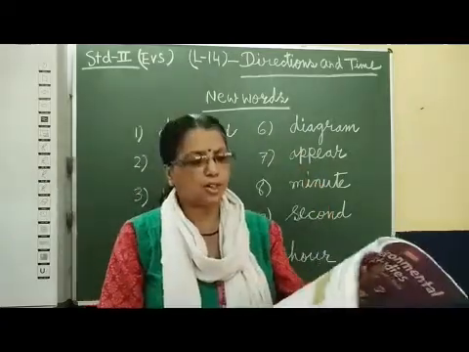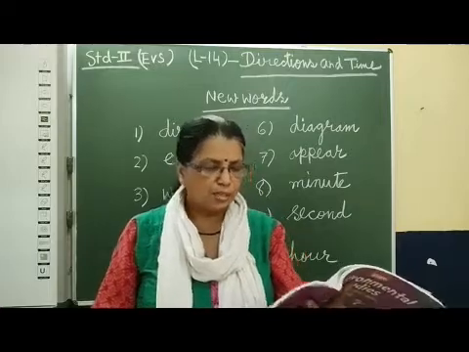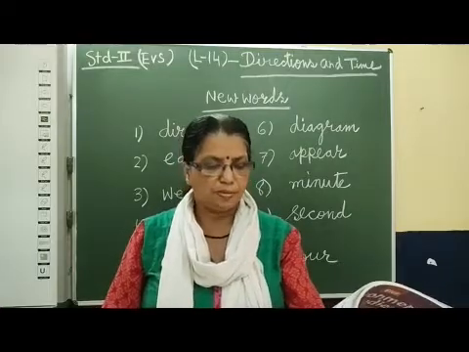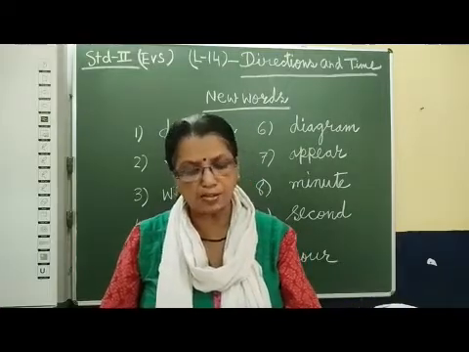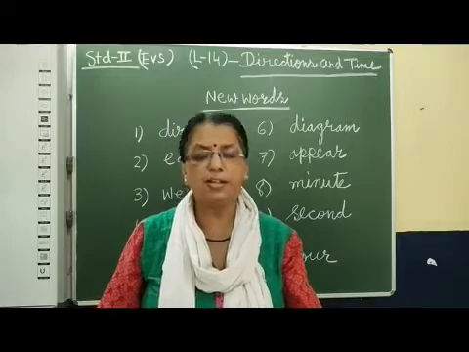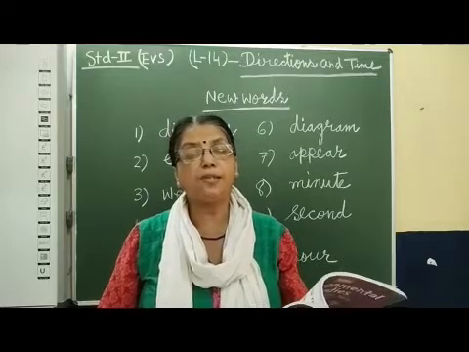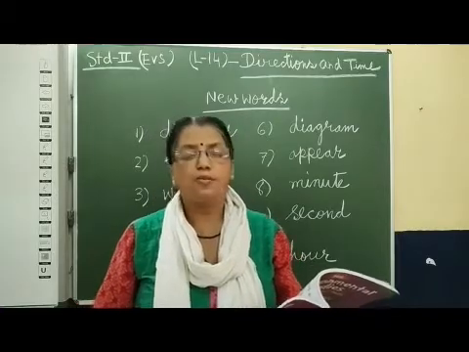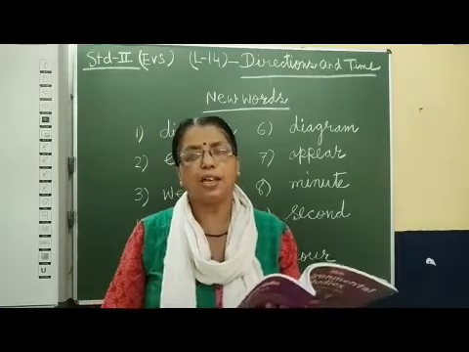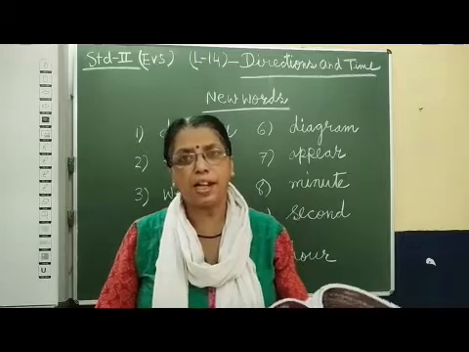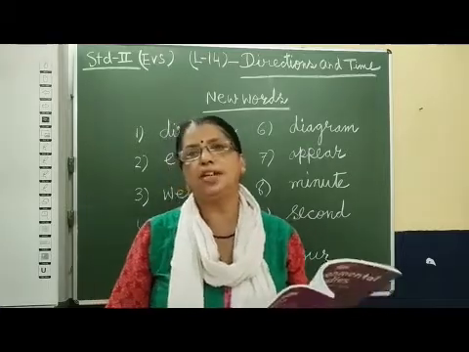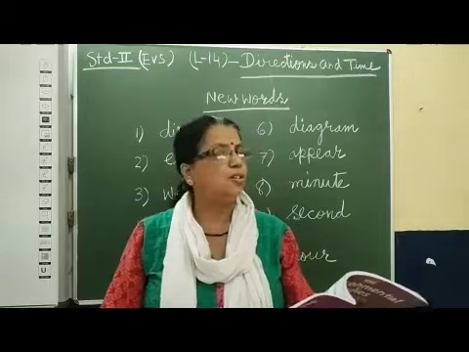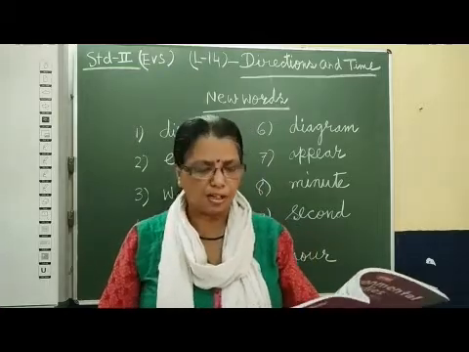Okay, now comes time. What is time? The period from sunrise to sunset is called day. One day means 24 hours. That starts from the morning when the sun rises from the east and it ends at sunset or night. This whole period is called day.